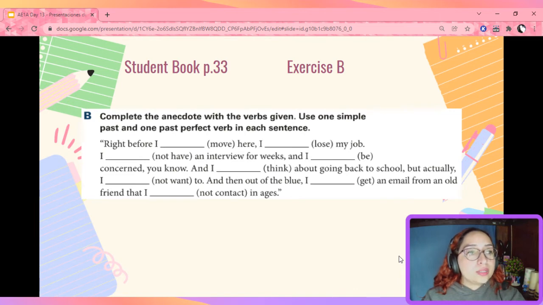Let's go to our student book page 33. Exercise B. Here, we need to complete the anecdote using the verbs in parentheses. Please notice that you need to use the verbs in one simple past and one past perfect in each sentence. Let's take a look at the first sentence. Right before I here, I my job. What happened first? I moved or I lost the job? That's right. I lost the job first and then I moved. So, you should have right before I moved here, I lost my job.